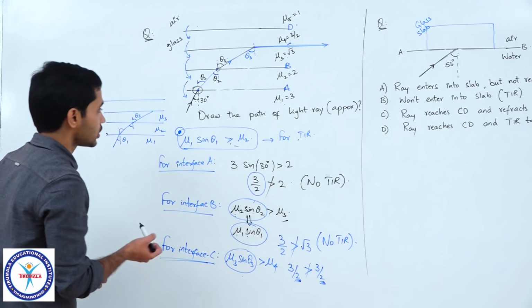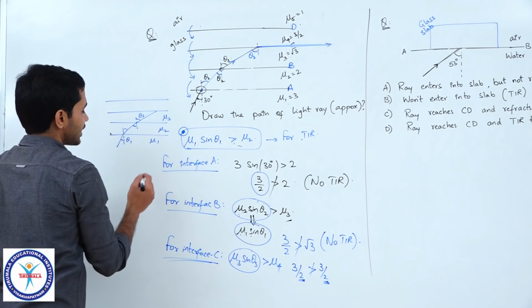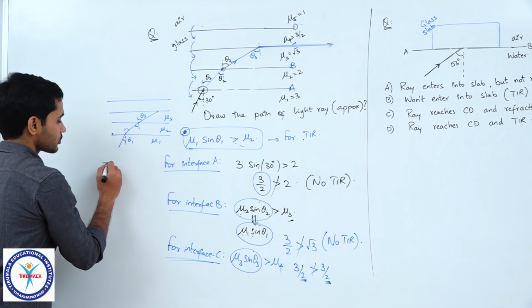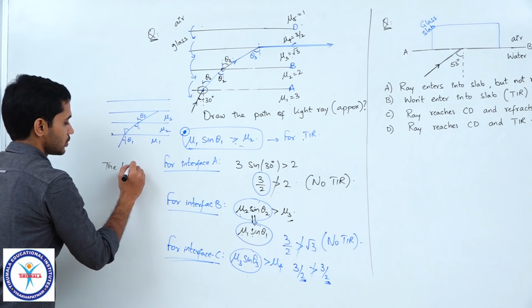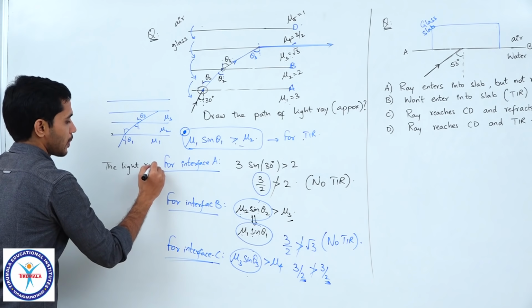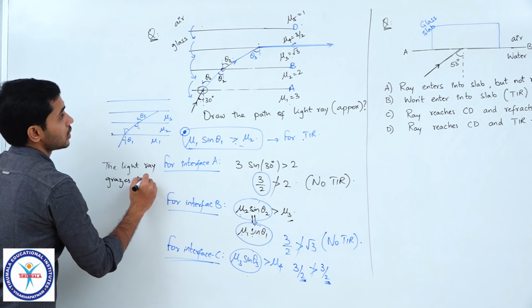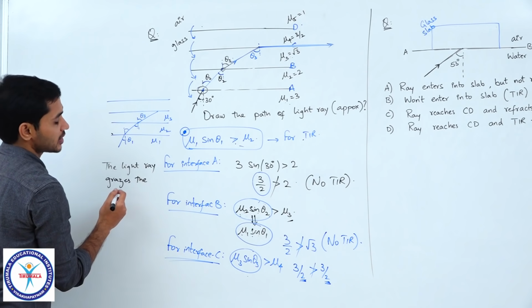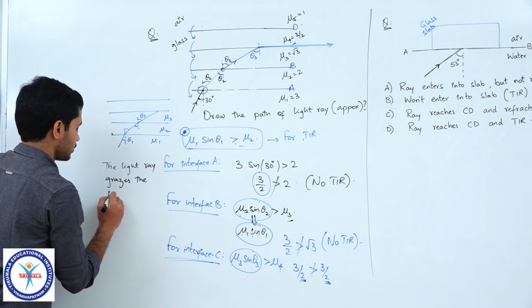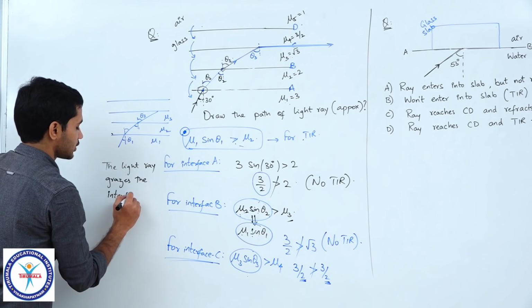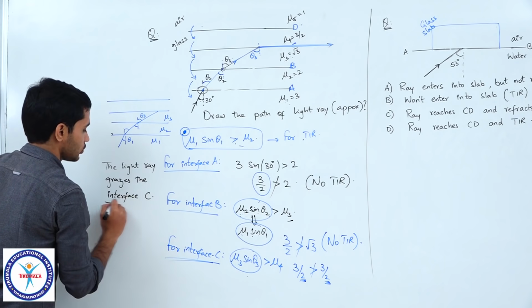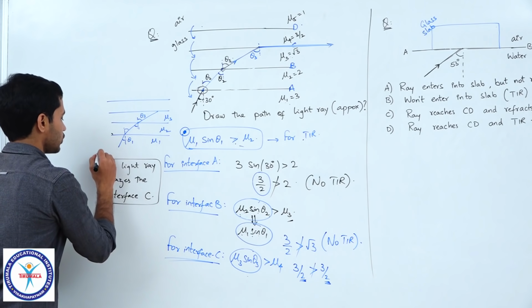So, I will write it down here. In this case the final answer that we get is: the light ray grazes the interface C. So, this would be the answer for that question.